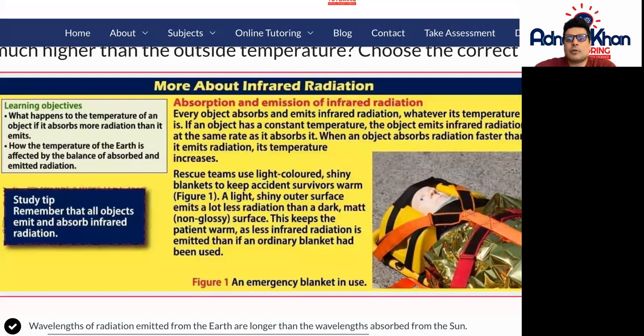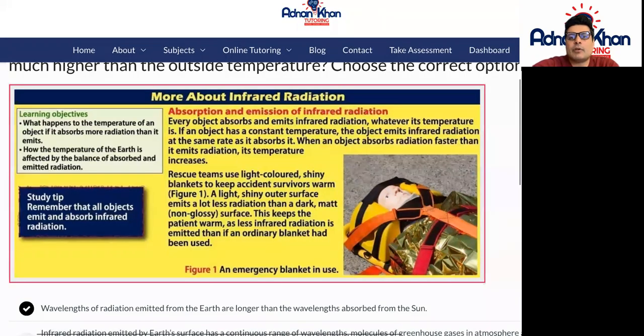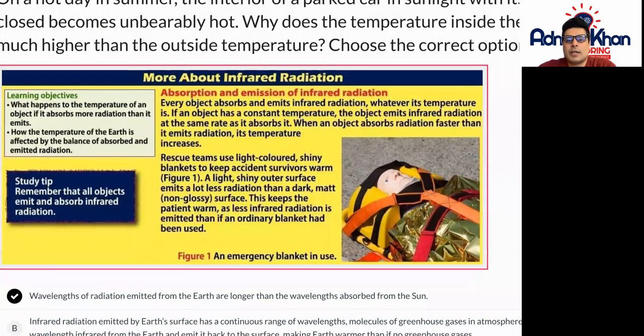Here we go. So here, let's have a look. More about infrared radiation: absorption and emission of infrared radiation. Every object absorbs and emits infrared radiation, no matter what its temperature is. So if an object has a constant temperature, the object emits infrared radiation at the same rate as it absorbs it. When an object absorbs radiation faster than it emits radiation, its temperature increases.